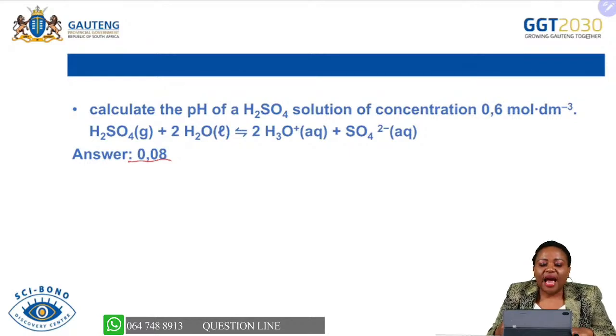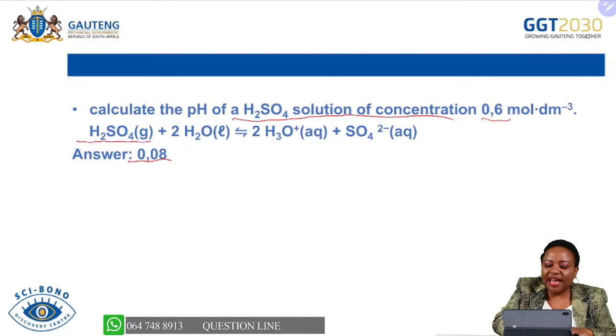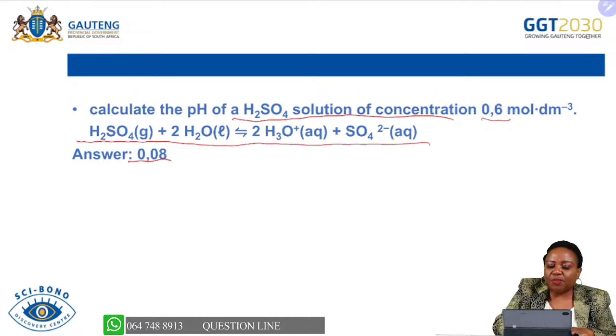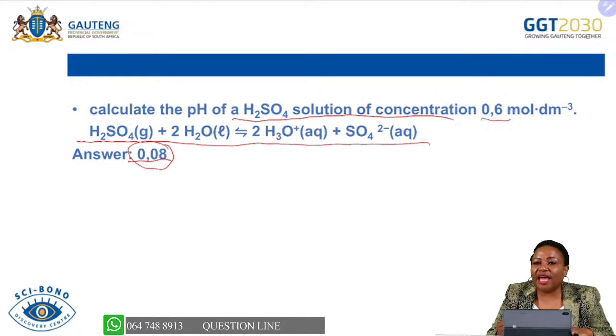So I'm saying here, calculate the pH of sulfuric acid solution of concentration 0.6 moles per decimeter cube. And you are provided the reaction of sulfuric acid when it reacts with water. So you are going to use this calculation and the information that I just provided to you in 3 minutes to calculate the pH of sulfuric acid. So our 3 minutes start now.